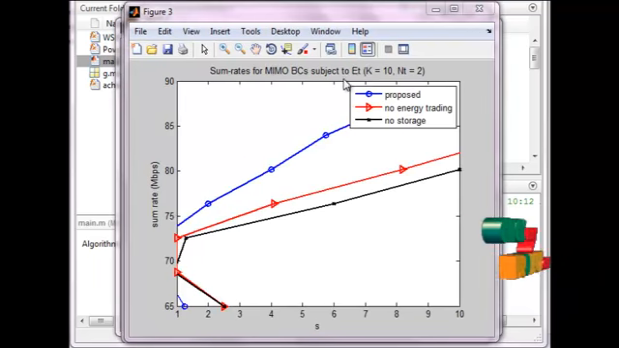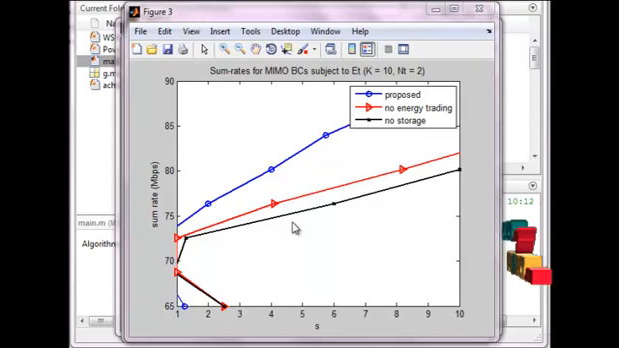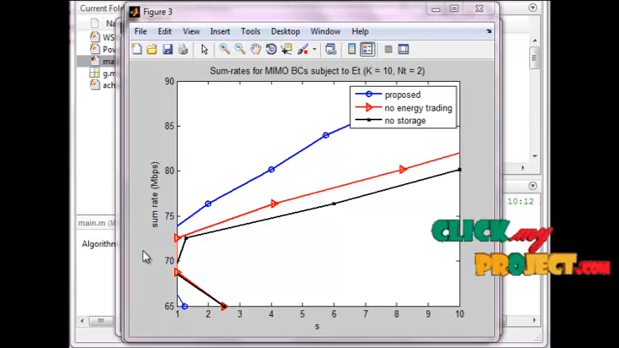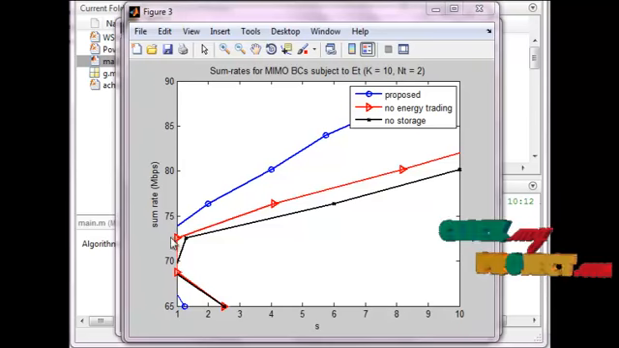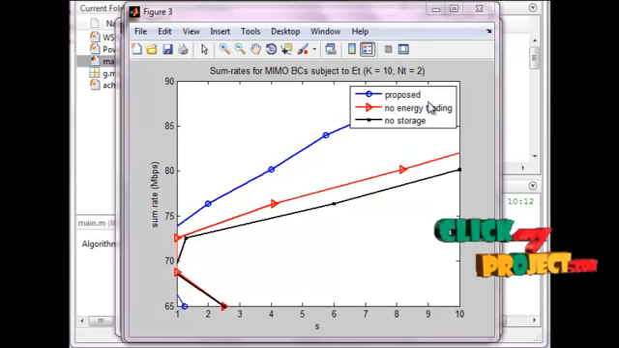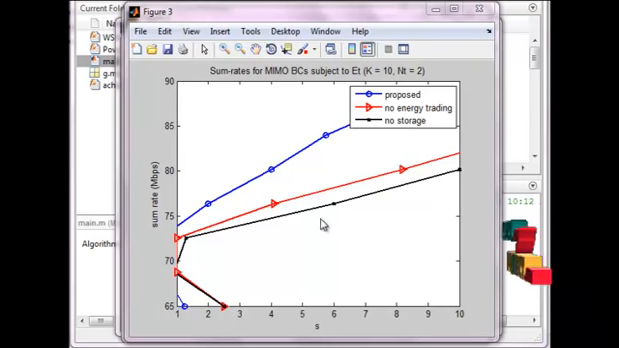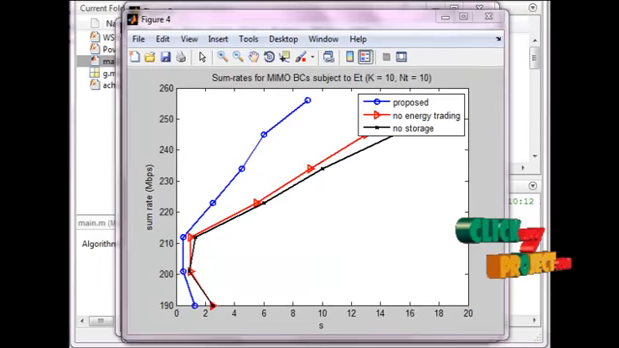That is the sum rate of MIMO BC subject to ET, that is energy transferring, where K is equal to 10 and NT is equal to 2. Here blue color denotes the proposed, red denotes no energy trading, and black is no storage. These are our existing methods, and this one is our proposed. Basically, all these concepts calculate only the sum rate, which depends on megabits per second. This goes from 1 to 10, and this is 65 to 90. Up to this, this is our proposed method. The proposed method is high compared to all the existing work. So this figure displays the sum rate.